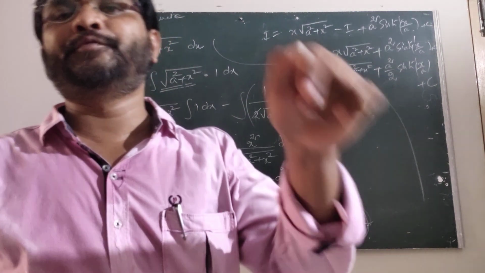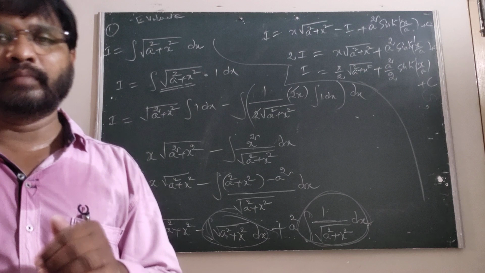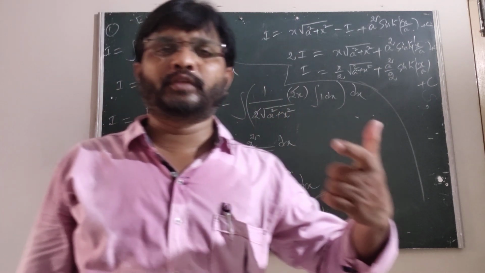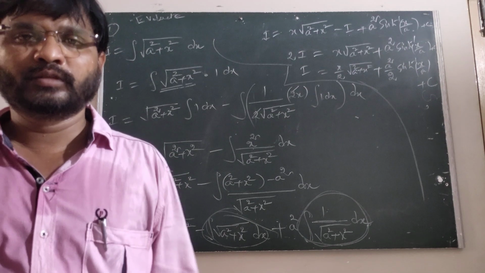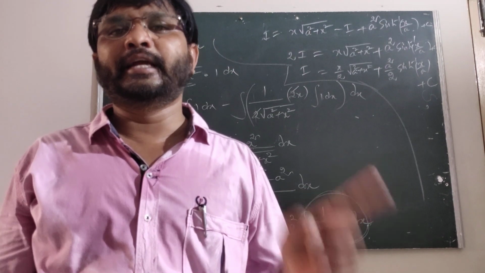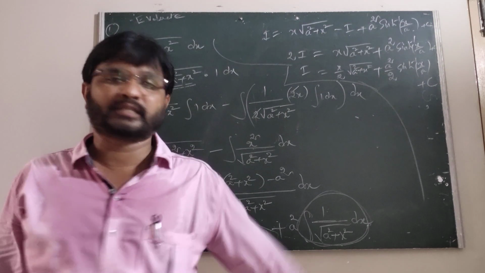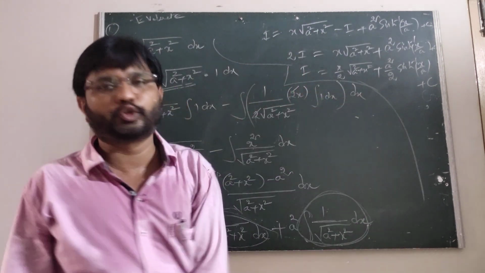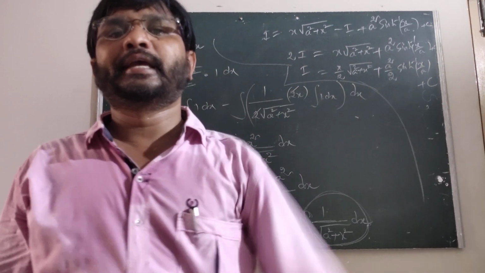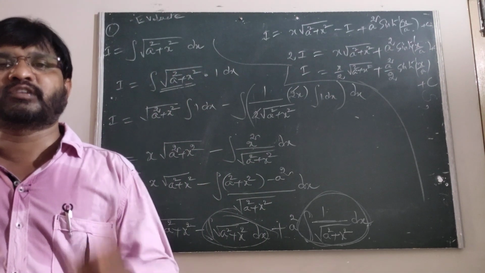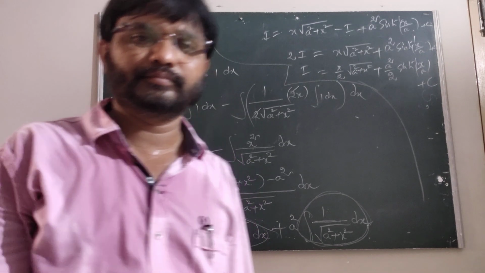The integral of u into v is u into integral of v minus the integral of the derivative of u into the integral of v, whole dx. Then the integral of under root a square plus x square into dx is x by 2 under root a square plus x square plus a square by 2 sin h inverse of x by a plus c. Okay.